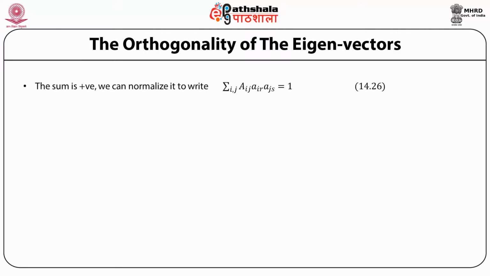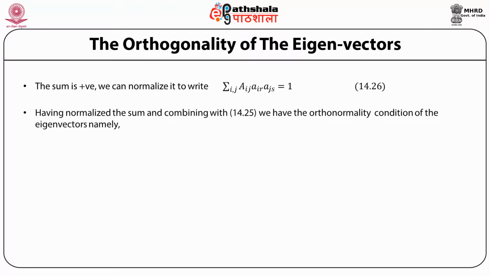The sum is positive, so we can normalize it and write that this sum is equal to 1. So having normalized the sum and combining it with equation 14.25, we have the orthogonality condition that sum over i and j of A_ij a_ir a_js is delta_rs.